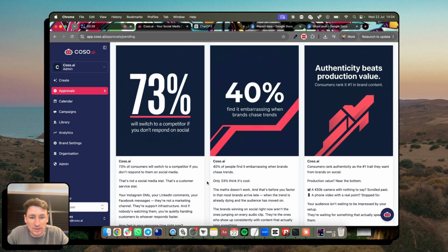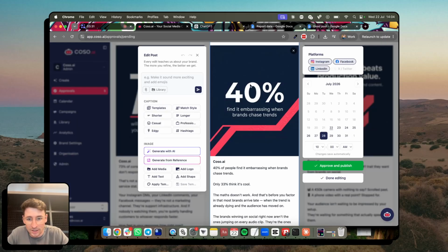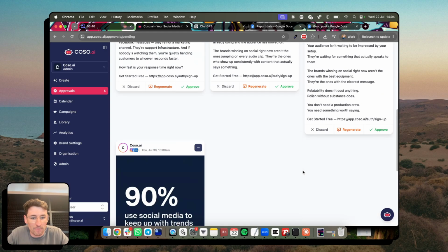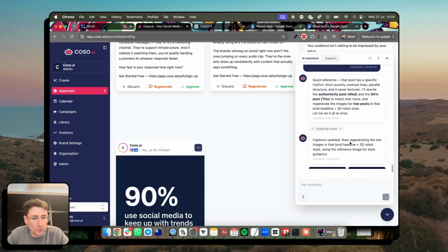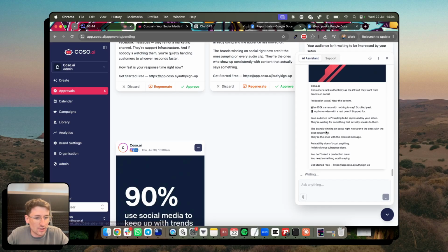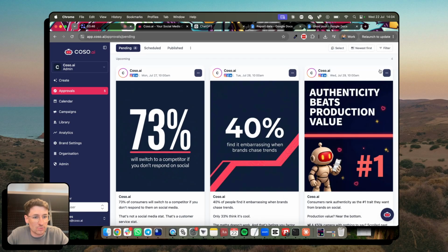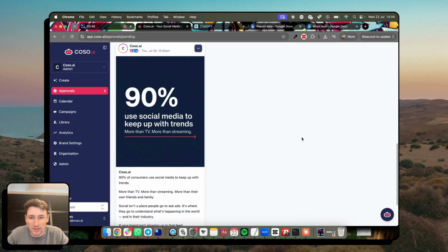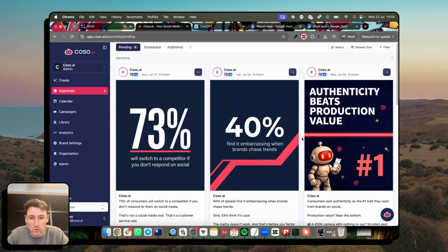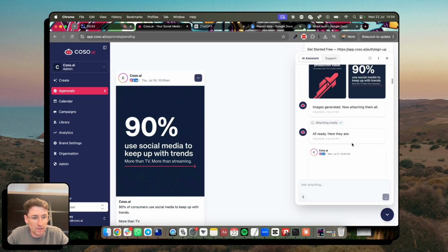Stats nice and prominent. If I want to edit any of the posts myself, I can obviously click on the post and I can still edit the caption, or I can prompt the specific post, change the schedule time, anything at all really. Super, super cool. We'll see how it's getting on. Lovely, it's great, the 2 images. Now it's going to attach them to the 2 posts. And it should do this one as well momentarily.